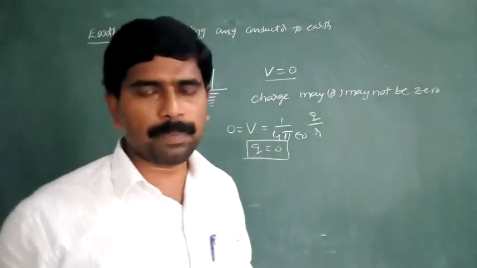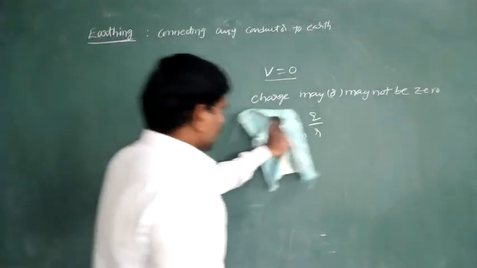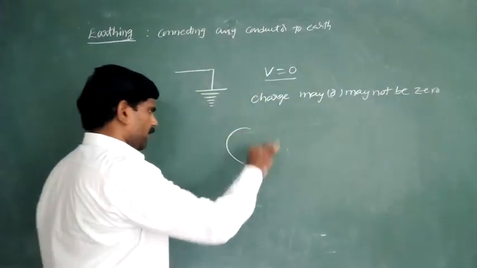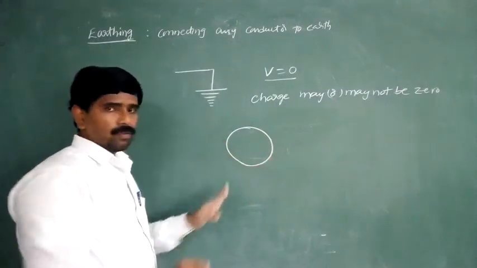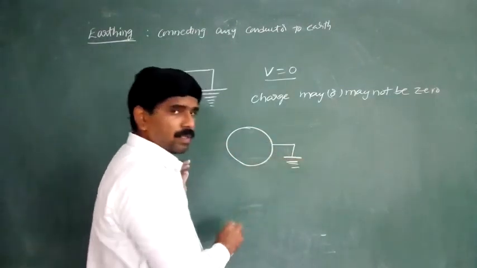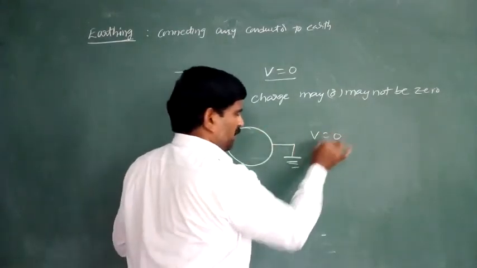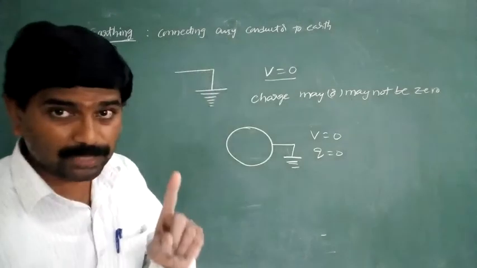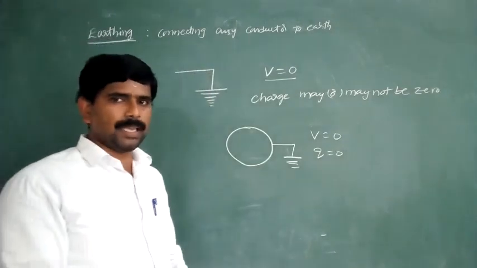Why did that happen? Because in the case of an isolated conductor, we are taking only one conductor, one charged spherical shell. If we connect this one to the ground, then the potential is equal to 0 and the charge must also become 0, in the case of a single isolated conductor.